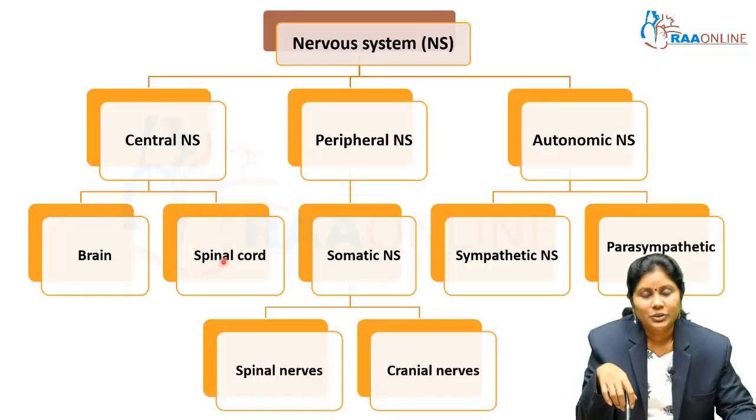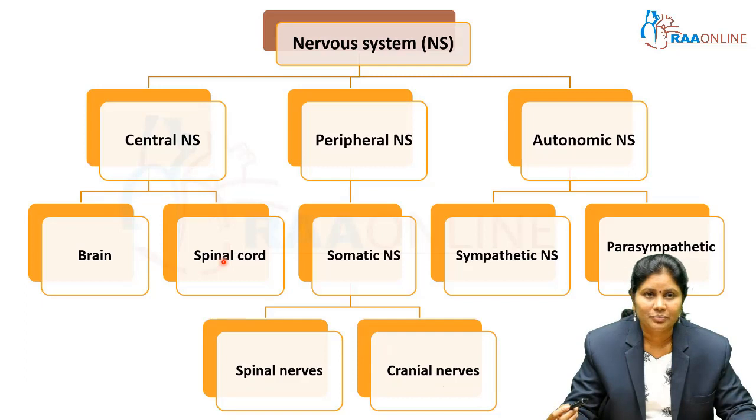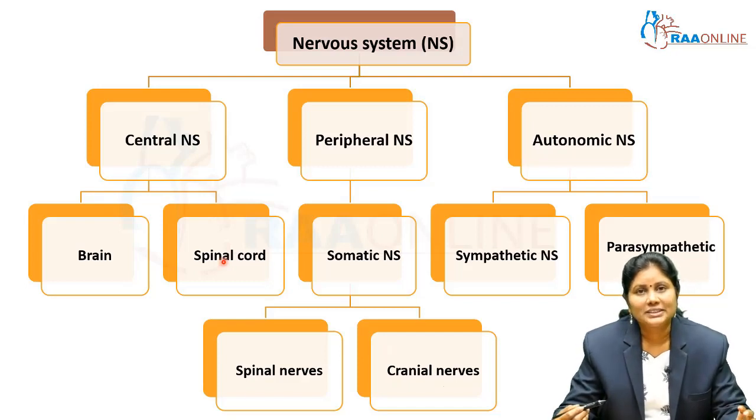The nervous system in human beings is composed of three different parts: the central nervous system, the peripheral nervous system and the autonomic nervous system. The central nervous system includes the structures, the brain and the spinal cord. These are the structures which are covered by the meninges. There are three different layers of meninges: the outer dura mater, the middle arachnoid mater and the inner pia mater. So both the brain, which is present inside the skull, and the spinal cord, which is present inside the vertebral column, these two are comprised in the central nervous system.